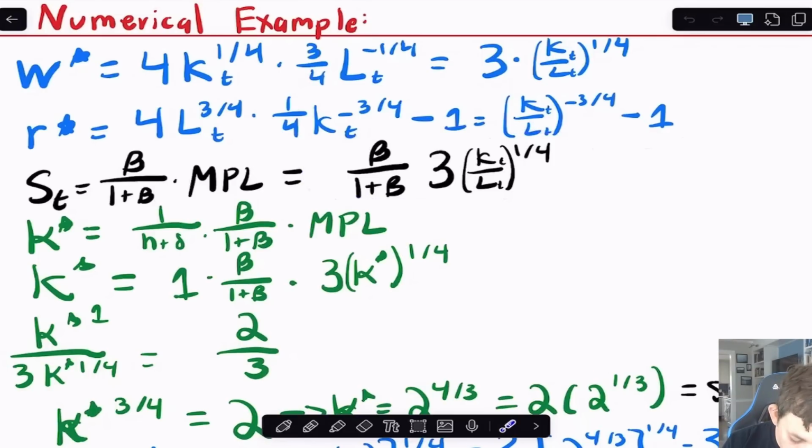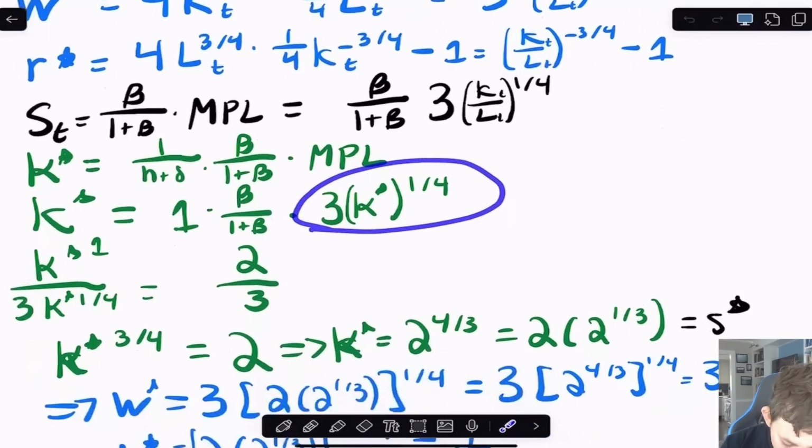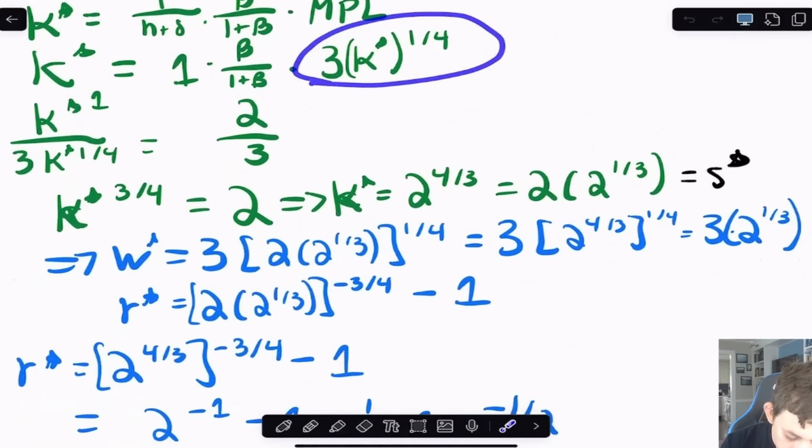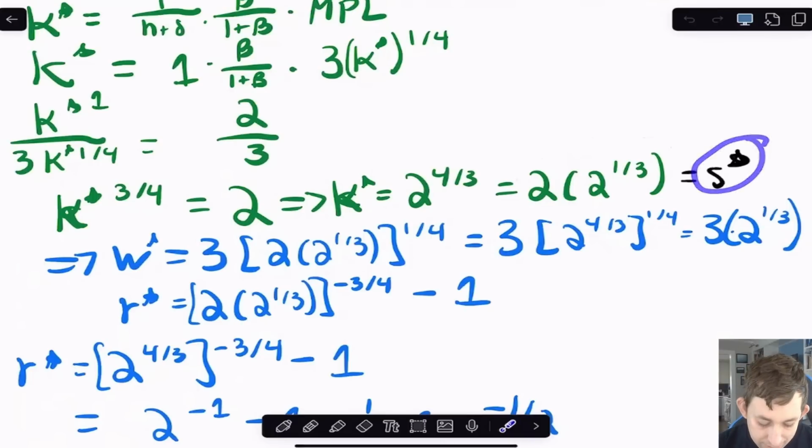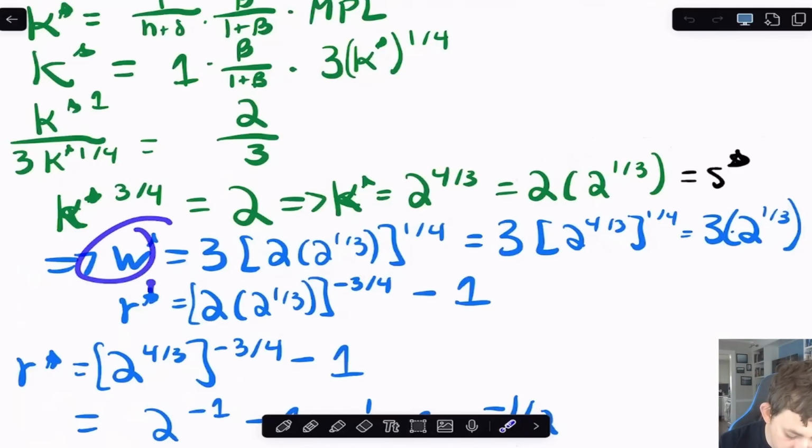K star is 1 over the population growth plus depreciation rate. And so if I plug in the numbers for population growth being 0 and delta being equal to 1, that's just a 1. Then I have beta over 1 plus beta, 3 K star to the 1/4. So I'm just going to solve it for K star. I'm going to get that K star, once I do all that math, becomes 2 times 2 to the 1/3. So that's also equal to savings. Because we have full depreciation, that means that capital is exactly equal to savings. Again, I can go back and use that to figure out what W star and R star are.